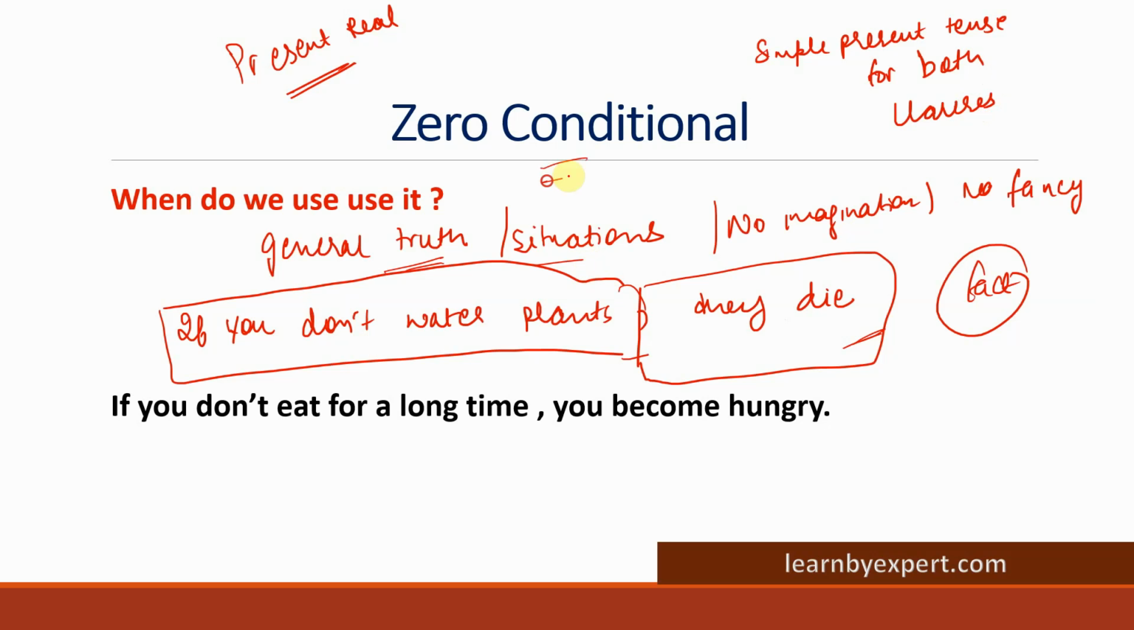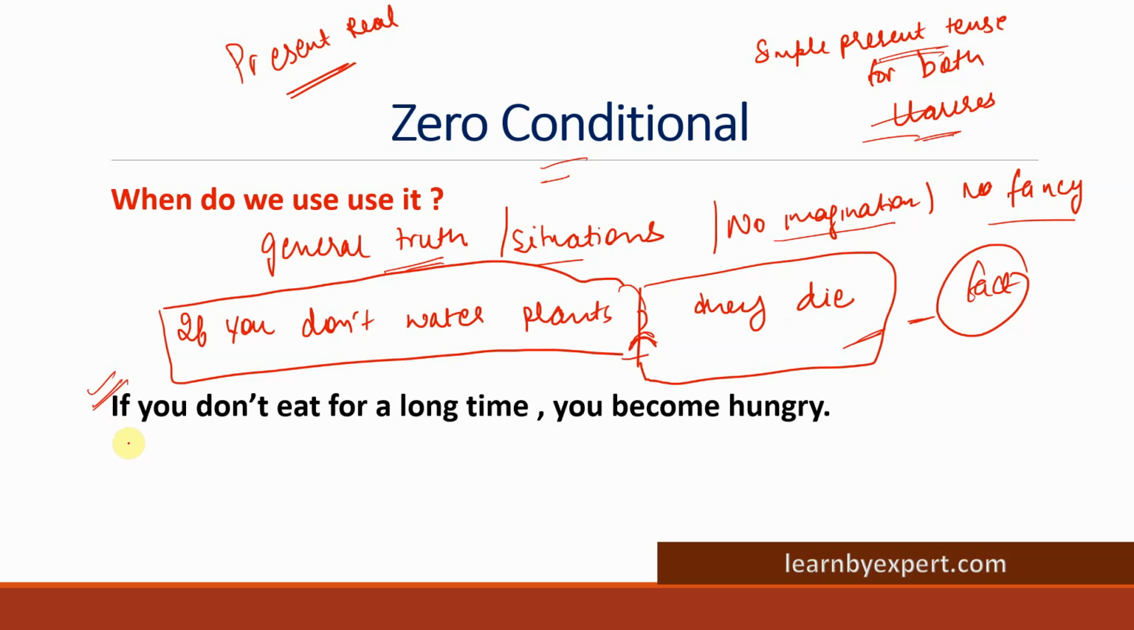So with zero conditional, which refers to general truth or situations where there is no imagination, no fancy in your mind, and we are not talking about some other situations, the outcome will always be the same no matter what happens, because that is a fact. So in that case we use simple present tense for both the clauses.